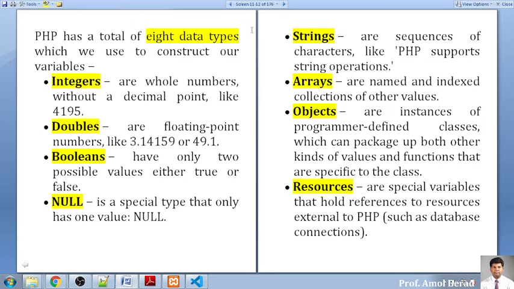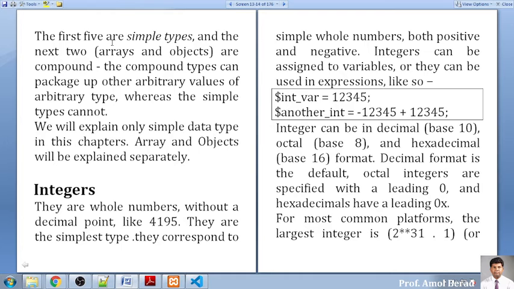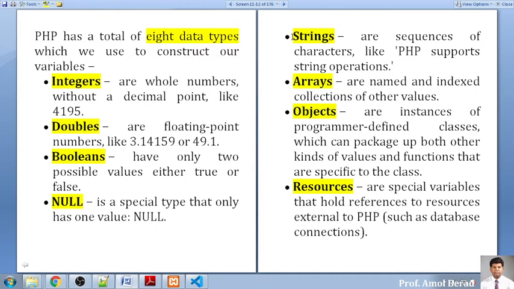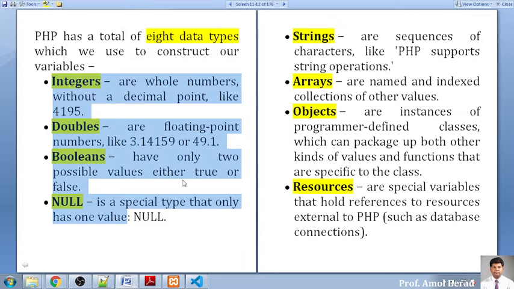Now what is a resource and what is an object? Array, I think everyone knows. Objects are instances of programmer-defined classes. Nowadays PHP is supporting classes, so you can transfer your object also, you can use the object also. And if you are working with databases, in those situations resources can be your variable. Okay, now the first 5 are simple types, and the next 2, array and object, are compound types. So the first 5, these 4 and this fifth one,